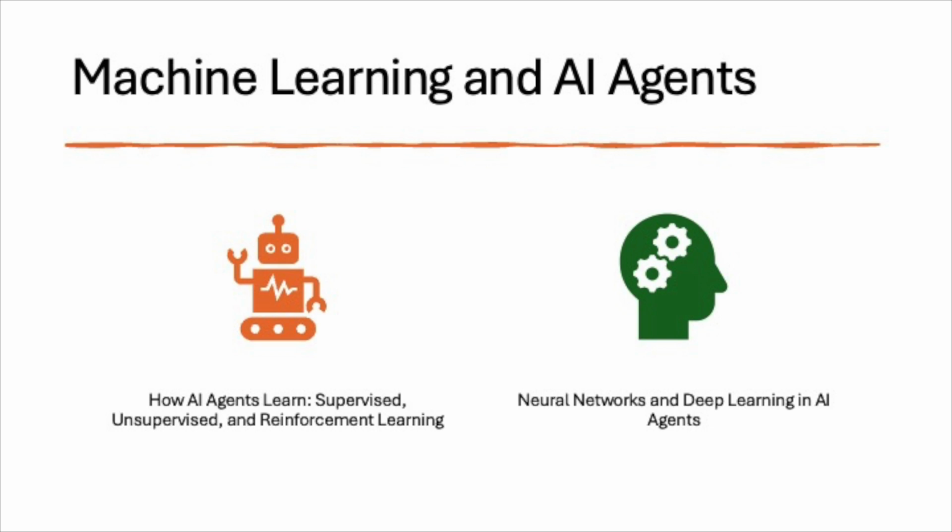How AI agents learn: supervised, unsupervised, and reinforcement learning. AI agents typically learn using one of three primary methods: supervised learning, unsupervised learning, or reinforcement learning. Each method has its own strengths and applications, and the choice of which to use depends on the problem the agent is solving and the type of data available.